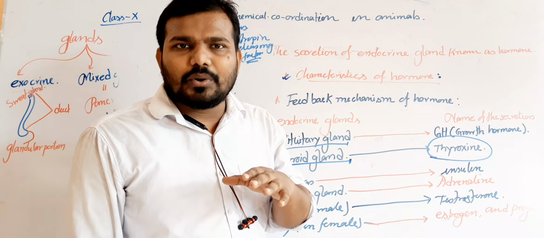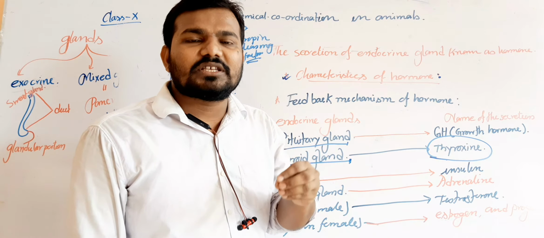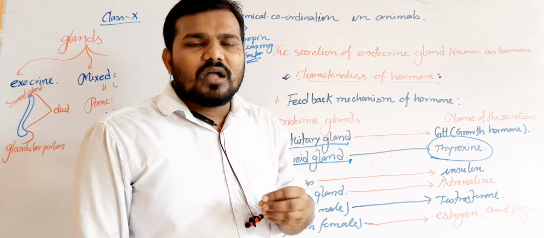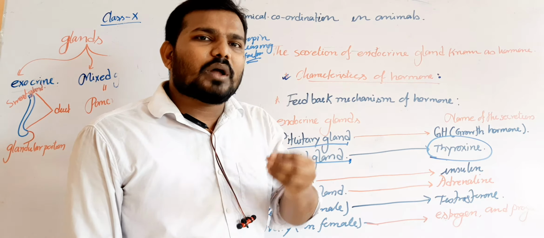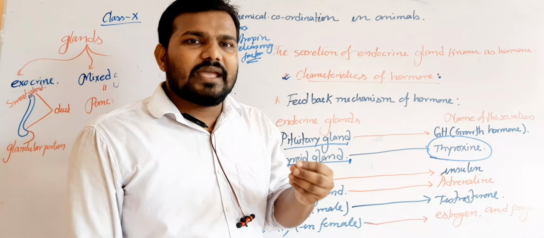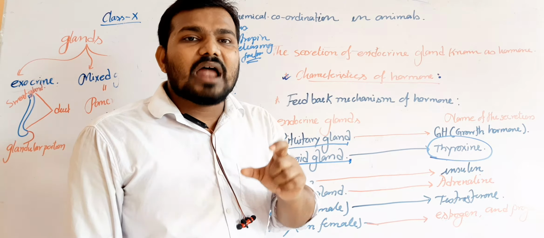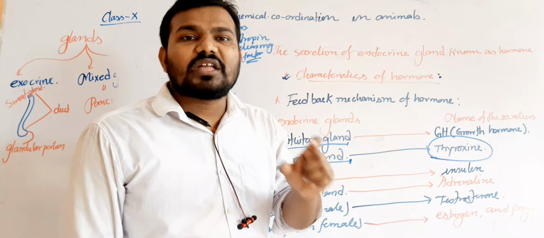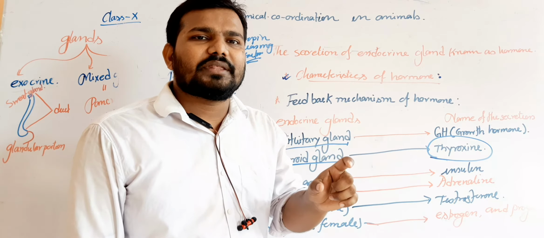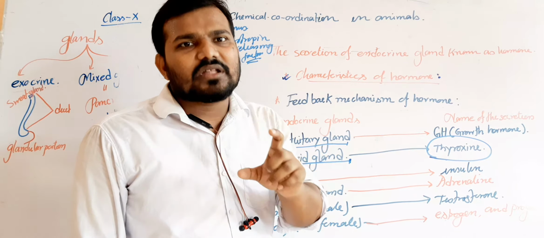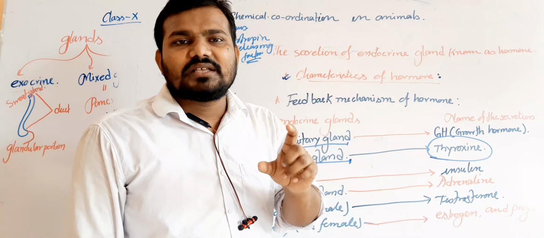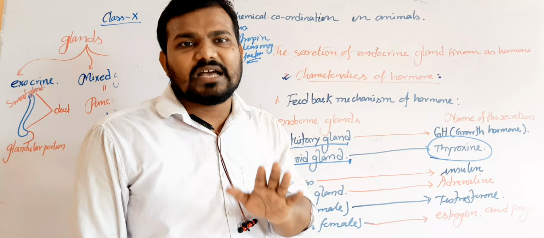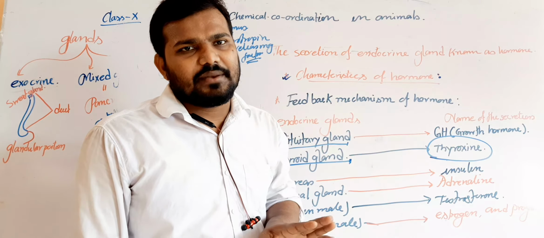The main component for the synthesis of thyroxine is iodine. If a person does not take in iodine for a long period, then the thyroid gland is not able to synthesize the thyroxine hormone due to the deficiency of iodine, and the cells of the thyroid gland start to enlarge. Suddenly one bladder-like structure appears in our throat region, that is known as a goiter.